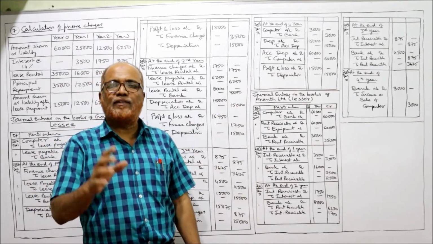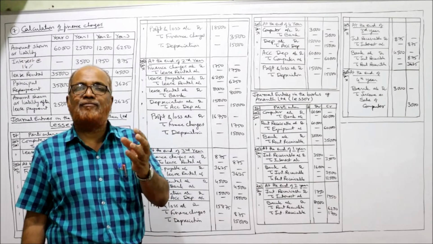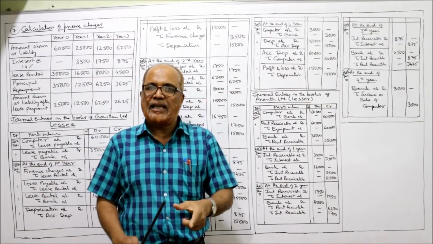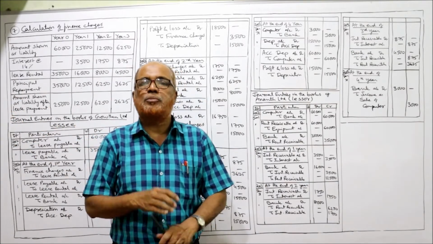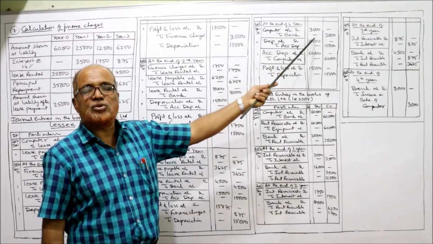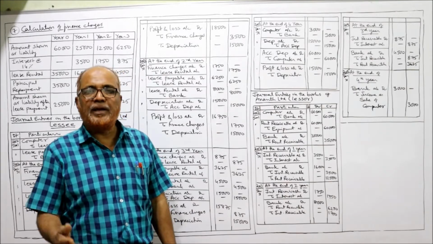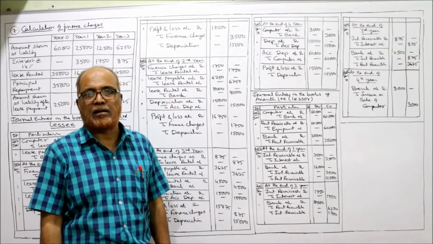At the end of the fourth year, the computer is purchased by paying 5%. 5% of 60,000 is 3,000. The lessee will pay 3,000 rupees to the lessor and get the ownership of the computer. That means computer account debit to bank, 3,000, being the computer purchased by paying 5% to the lessor.